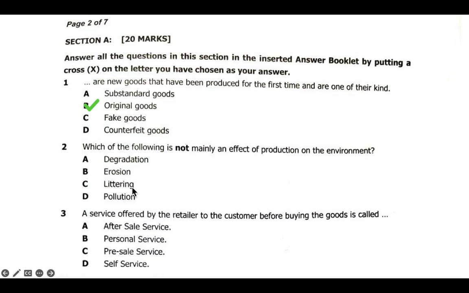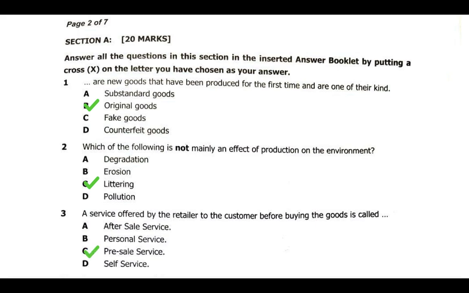Littering commonly cannot be an effect of production. It can be an effect, but not mainly; it can be controlled. But pollution is a main effect. These three are main effects, but littering is not commonly an effect.